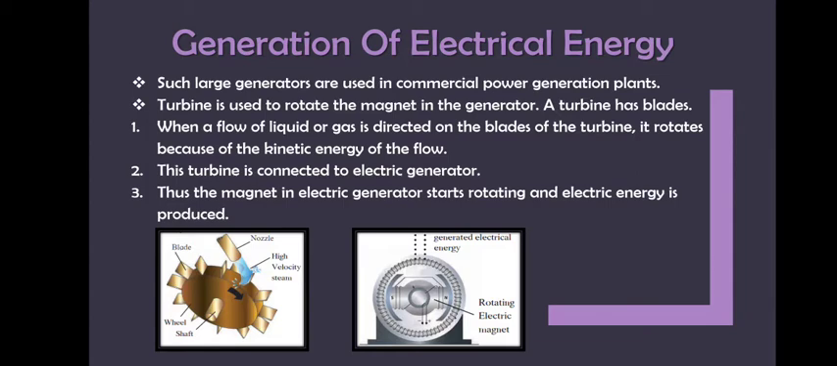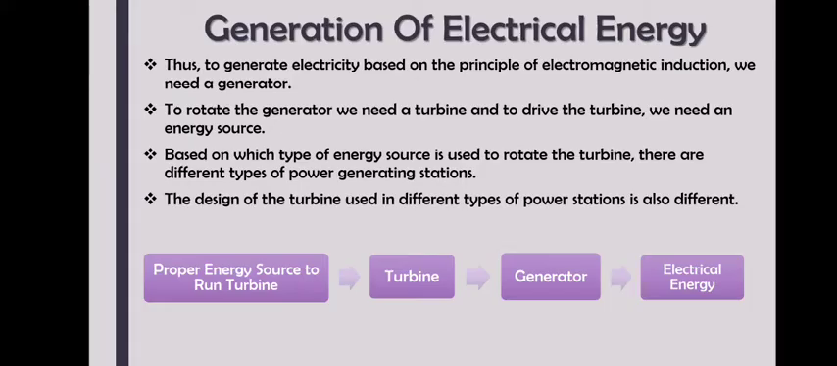Once it starts rotating, the magnetic field around the conductor would change. Once the magnetic field around the conductor changes, electric energy, that is EMF, which can be recorded in the voltmeter, will be produced. Thus, to generate electricity based on the principle of electromagnetic induction, what we need is a generator, right?